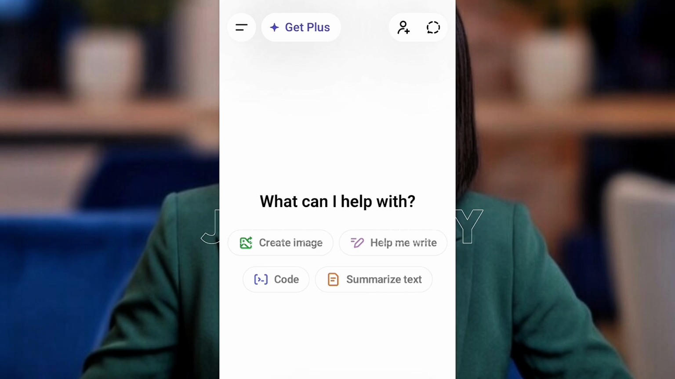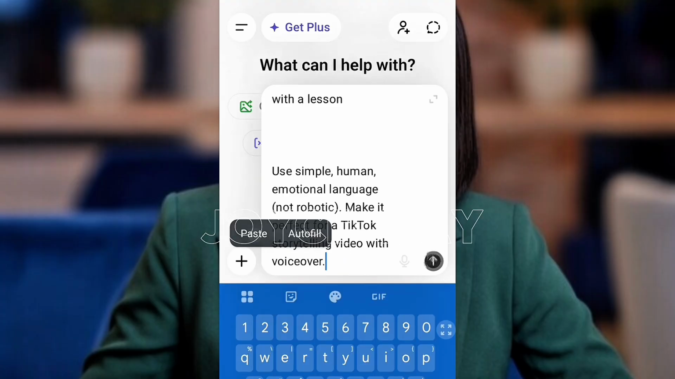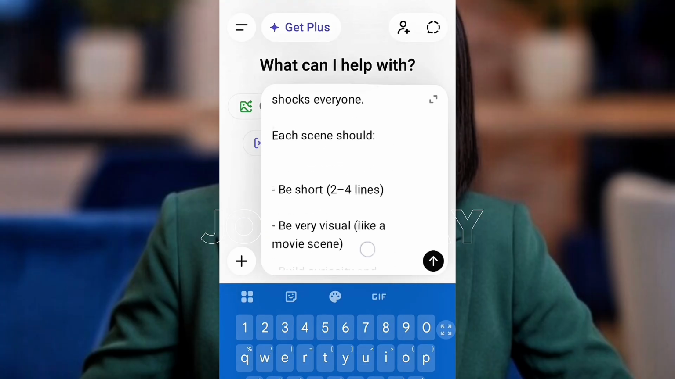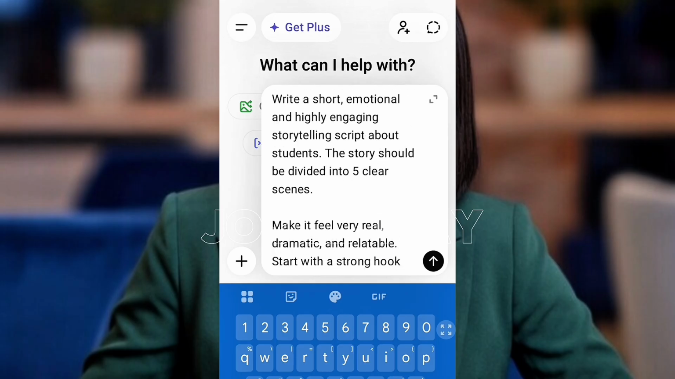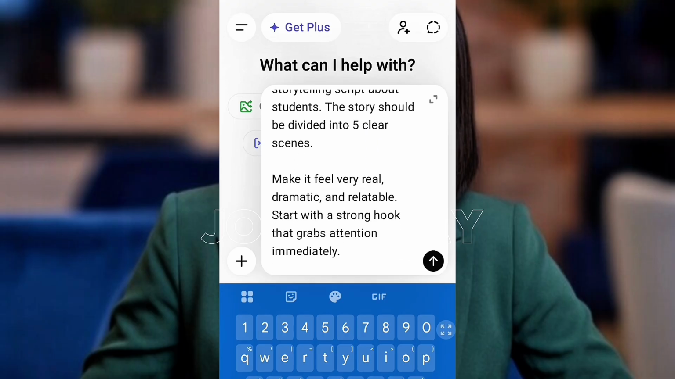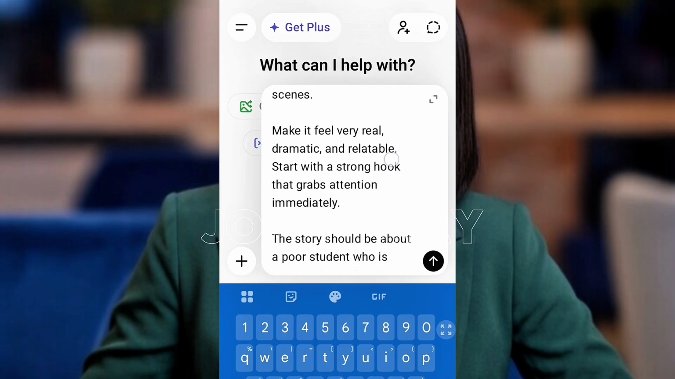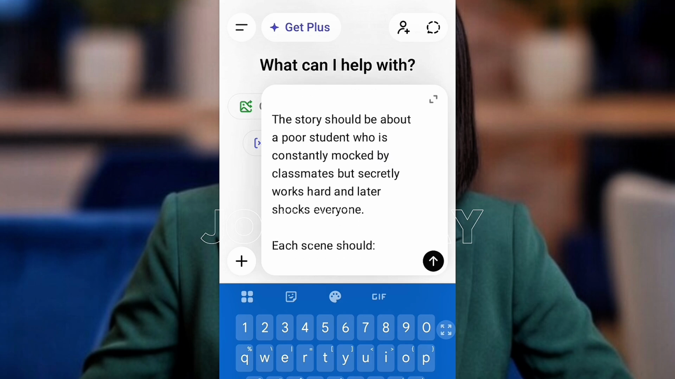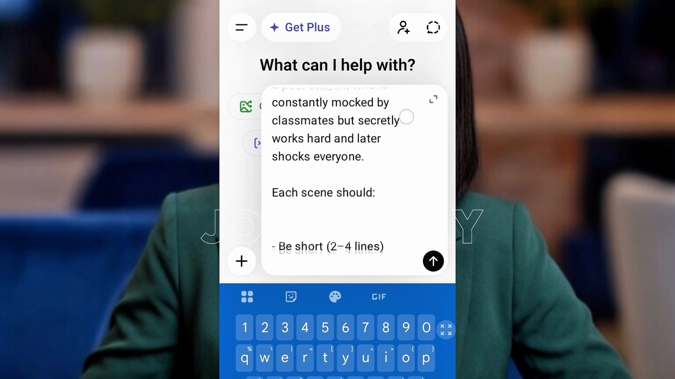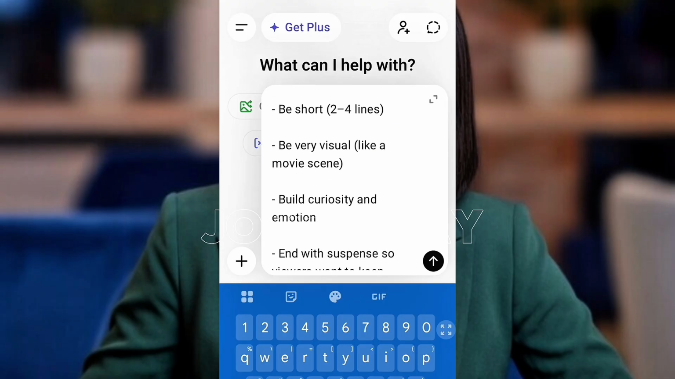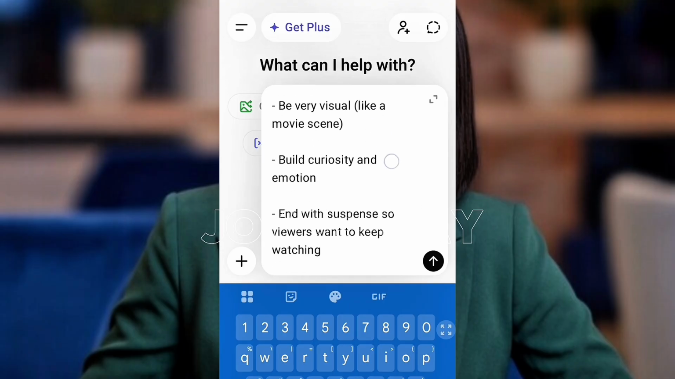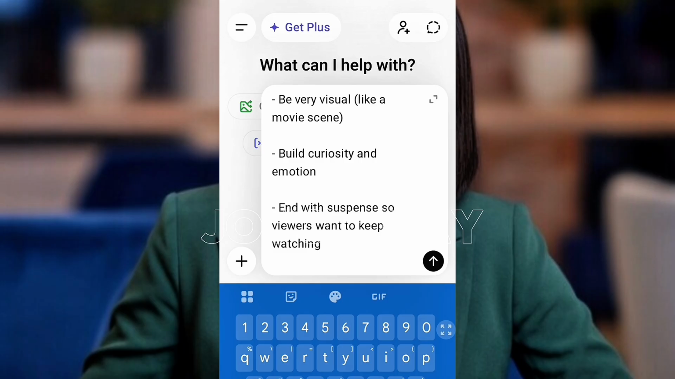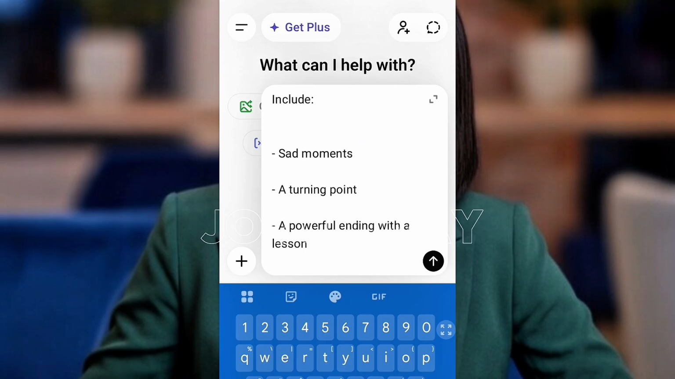So we are using ChatGPT for this. I'm going to paste this prompt here. In case you need the exact prompt, please don't hesitate to say so in the comment section and I'll send it to you. I say, write a short, emotional, and highly engaging storytelling script about a student. The story should be divided into 5 clear scenes. Make it feel real, dramatic, and relatable. Start with a strong hook that grabs attention immediately. The story should be about a poor student who is constantly mocked by classmates but secretly works hard and later shocks everyone. Each scene should be short, 2 to 4 lines. Be very visual, like a movie scene. Build curiosity and emotion. End with suspense so viewers want to keep watching. Include the sad moment.